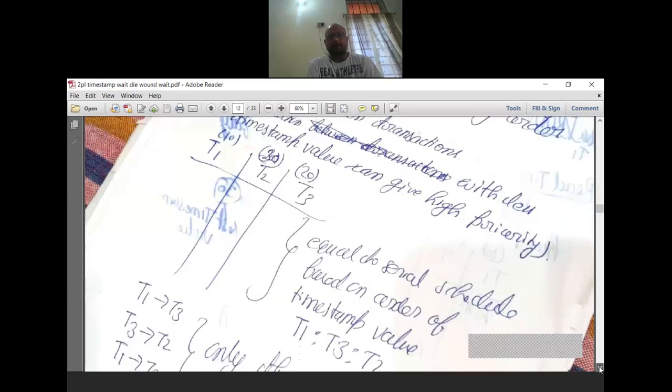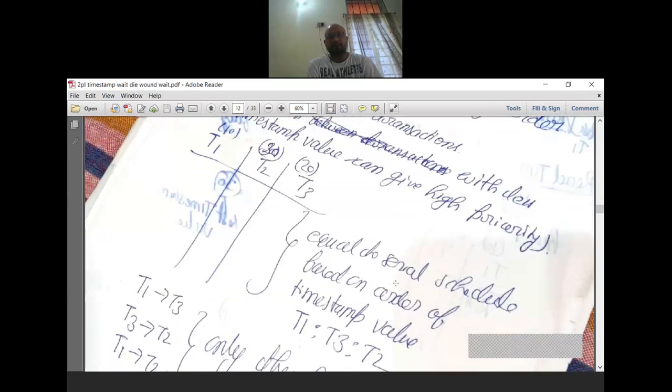So I can say that the equivalent serial schedule is based on the order of timestamp values. That means how we will get the equivalent serial schedule for this. It is based on the timestamp value. The timestamp value for T1 is 10. You can calculate it from the time this transaction started, whatever it is.